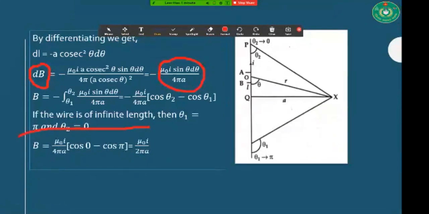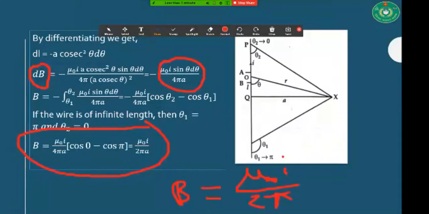Nothing else has to be remembered, but B is equal to mu naught I divided by 2 pi a must be remembered. This is the equation for the magnetic field of a current-carrying straight wire: B is equal to mu naught I divided by 2 pi r.